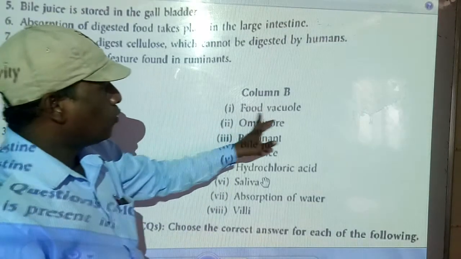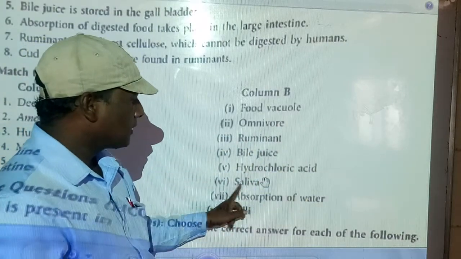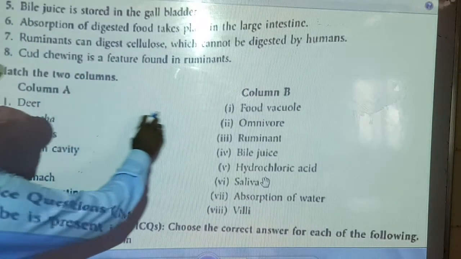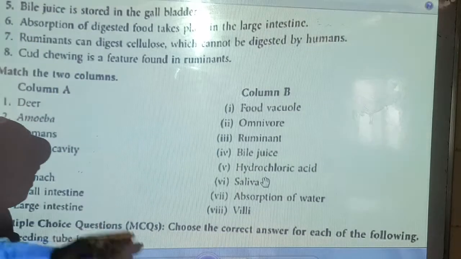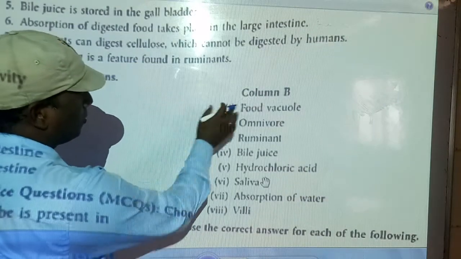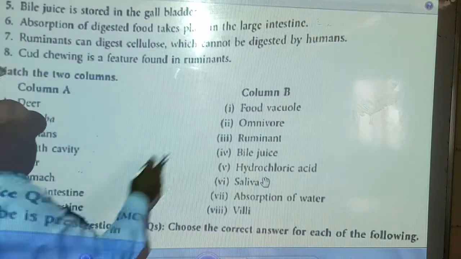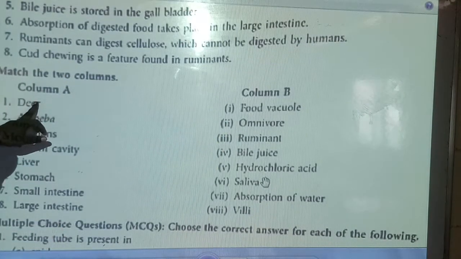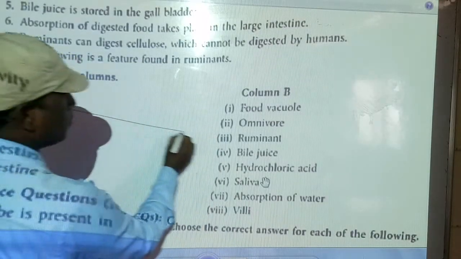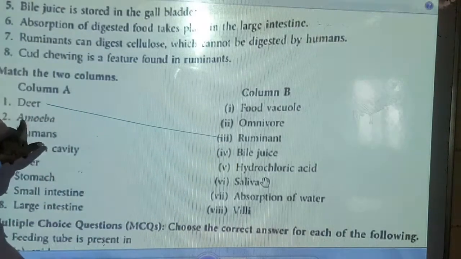Column B: food vacuoles, omnivorous, ruminants, bile juice, hydrochloric acid, saliva, absorption of water and villi. First, deer. Food vacuole is not suitable, omnivorous is not, so ruminant. Deer is a ruminant because it is a grass-eating animal.